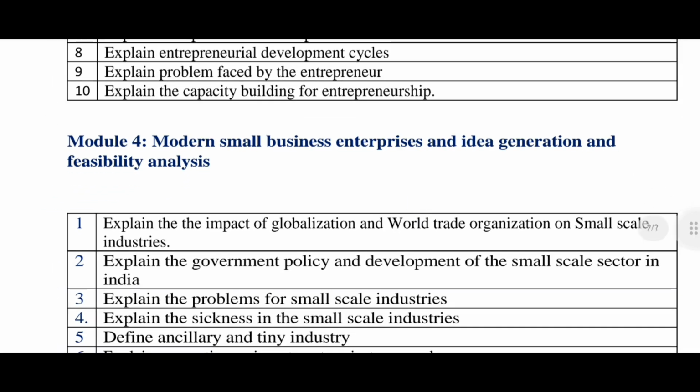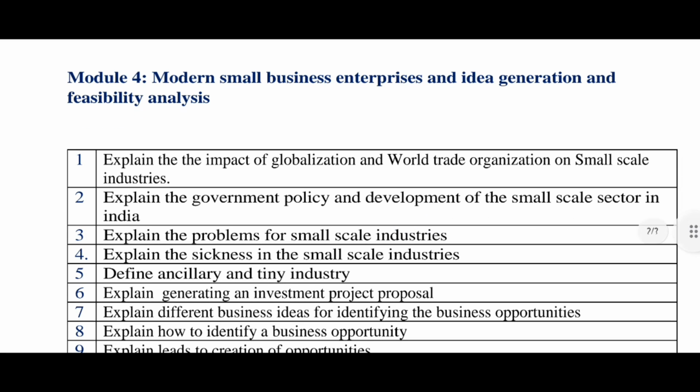Fourth model, modern small business enterprises and idea generation and feasibility analysis. Explain the impact of globalization and World Trade Organization on small scale industries. It is also important and repeated in the question paper. Explain the government policy and development of the small scale sector in India. It is the basic concept of this. Explain the problems of small scale industry. It is asked in the question paper. Explain the sickness in the small scale industry. It is also important. Define the auxiliary and tiny industries.